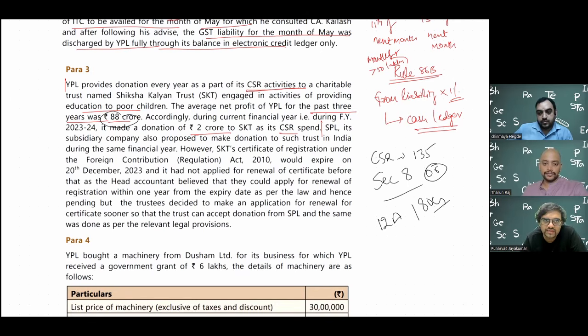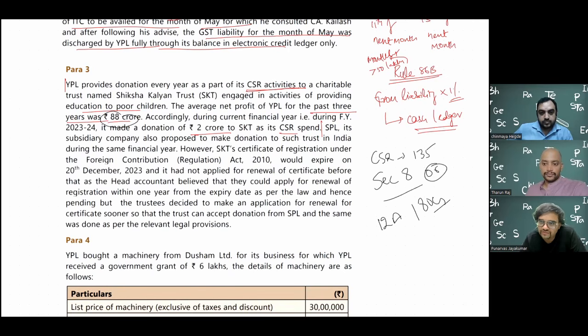The main objective is that foreign funds should not be used for conversion activities, religious conversions, and also for the prevention of terrorism. Terrorist activities should not happen. That's the reason it has come. So all these NGOs have to register with the FCRA authority. You have to get yourself registered. Registration will be valid for 5 years.